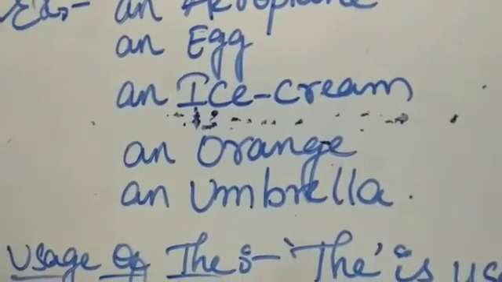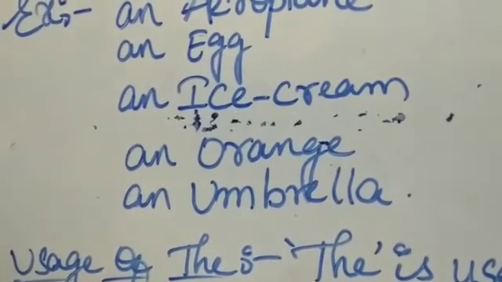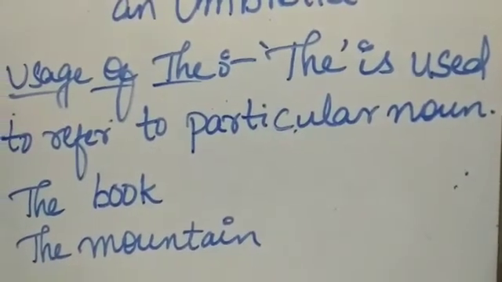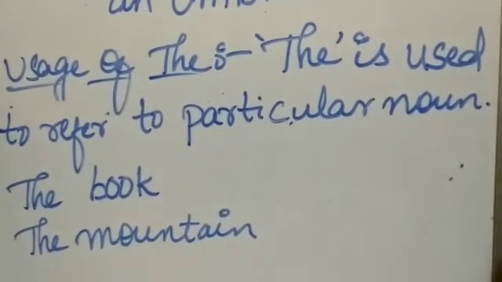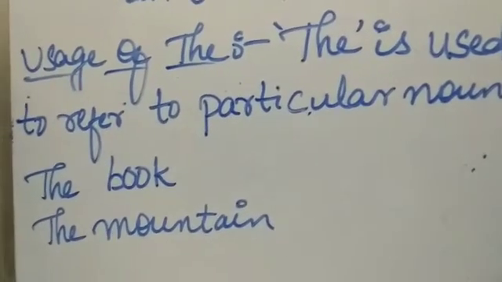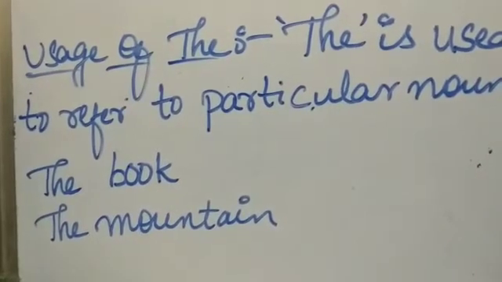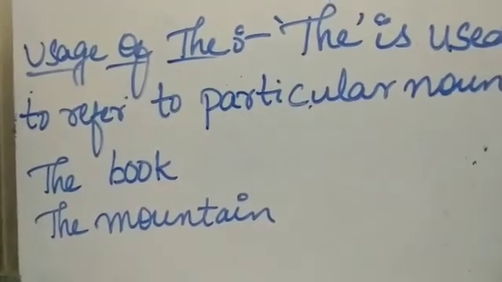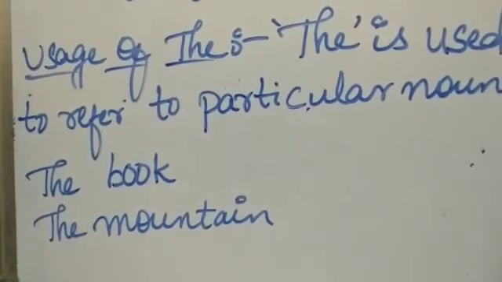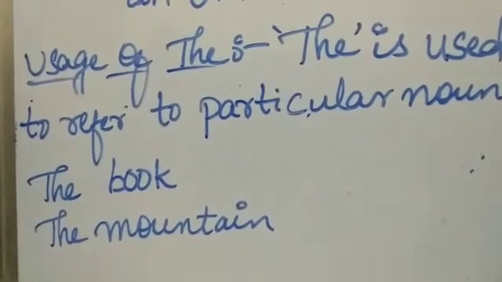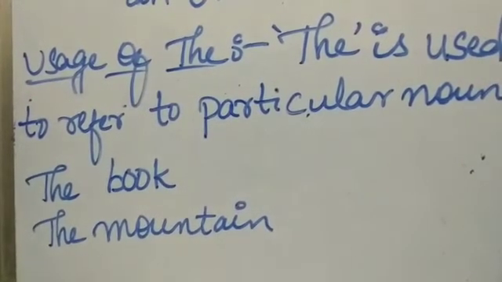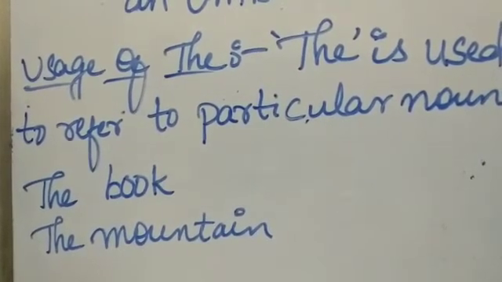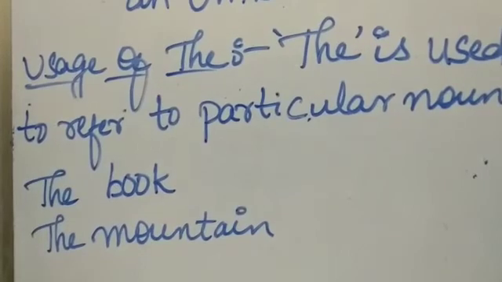Now let us learn the use of the. Where do we use the word the? The is used to refer to a particular noun. If you are talking about a specific noun, there we use the word the. With a or an, you are talking about an unknown object or an unknown noun. Here we are specifying that the object is the same. There we use the word the.